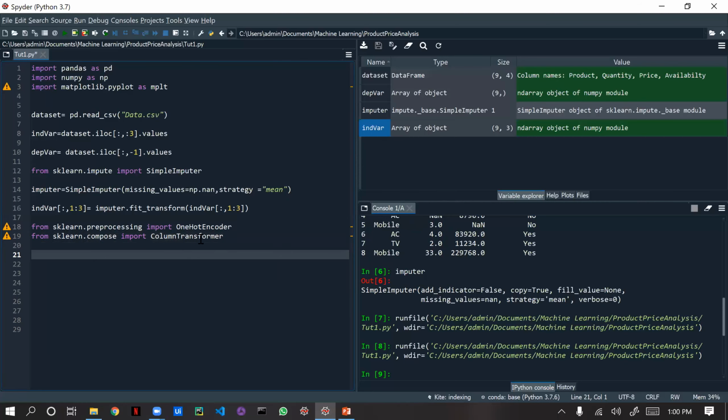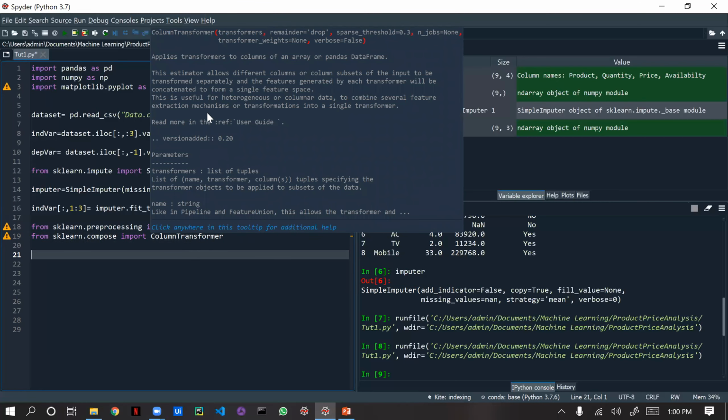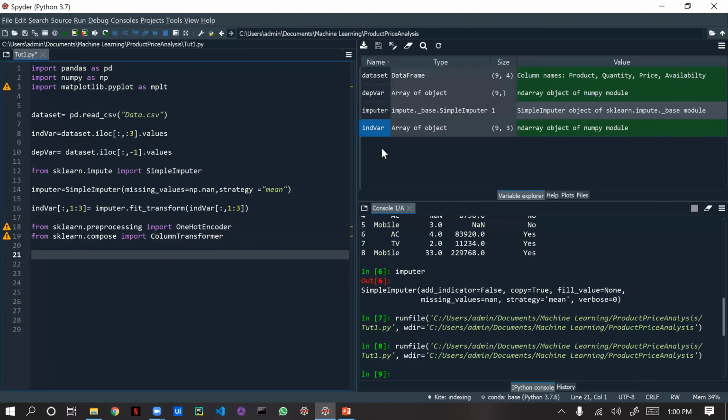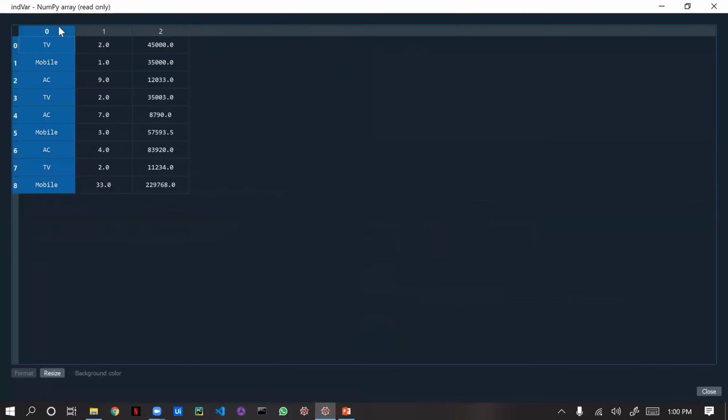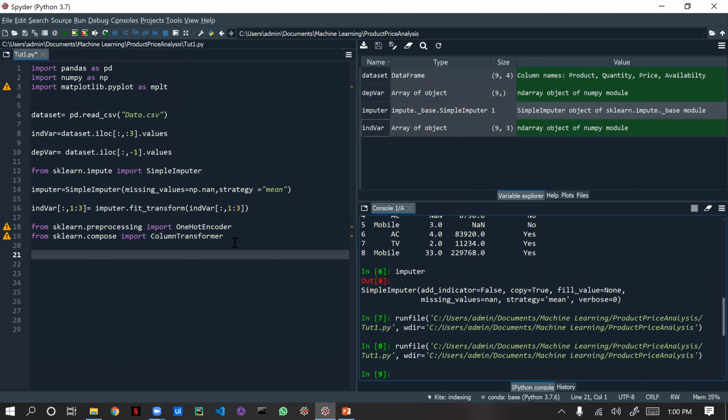So what is column transformer? If I hover here, it says this estimator allows different columns or different column subsets of the input to be transformed separately. What it will do is take this data. If you consider only this data, it is a single dimensional matrix. Now we have three data, mobile, TV and AC, so it will convert the single dimensional matrix into a 3 by 3 matrix. I will show you how it converts.